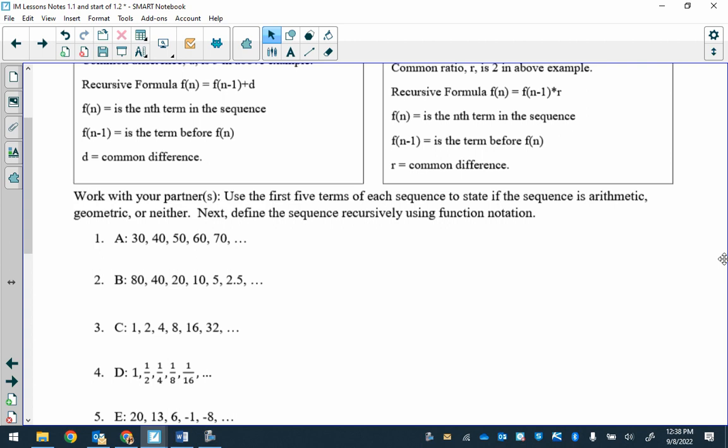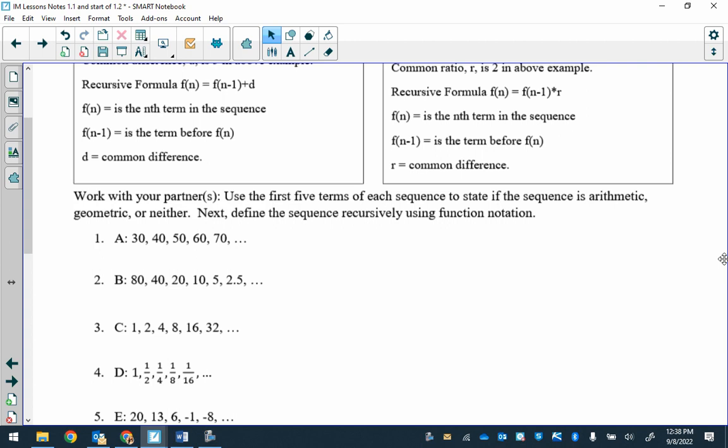So, we know our first term, a of 1, equals 30. Our common difference is plus 10. So how you write a recursive rule, and I'm just showing you this, would be a of n minus 1 plus 10. Okay?